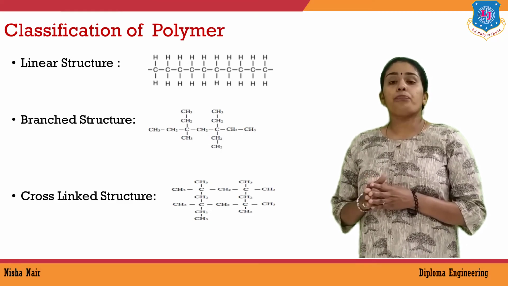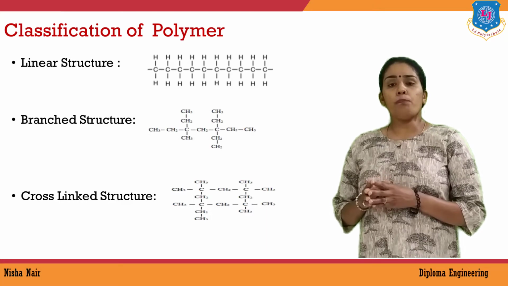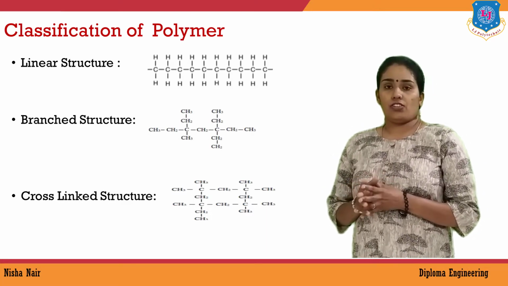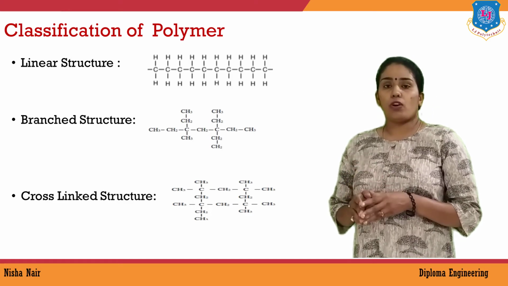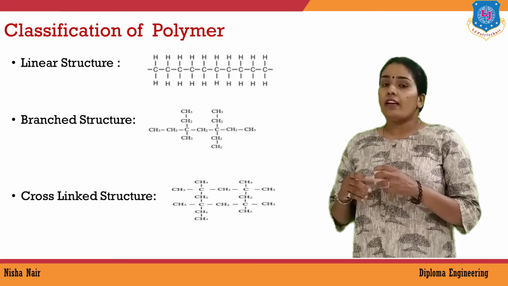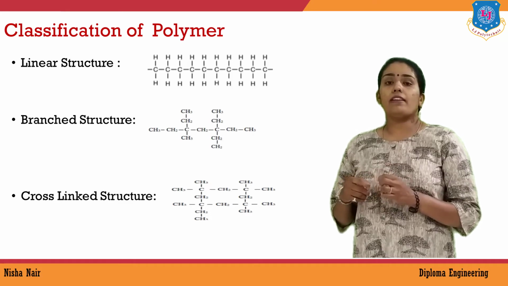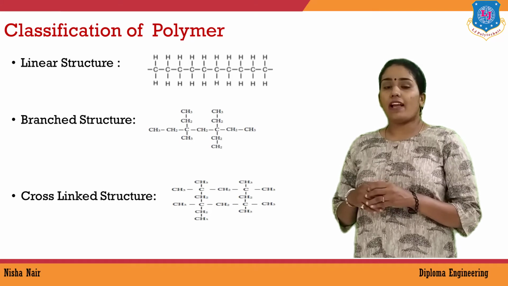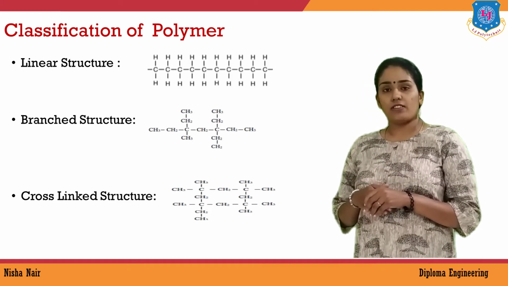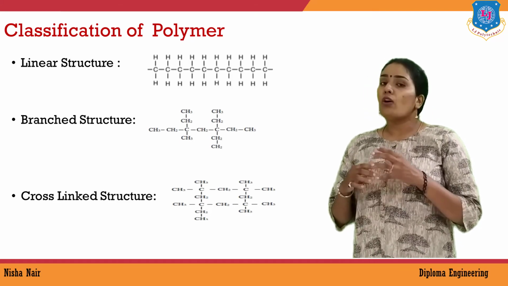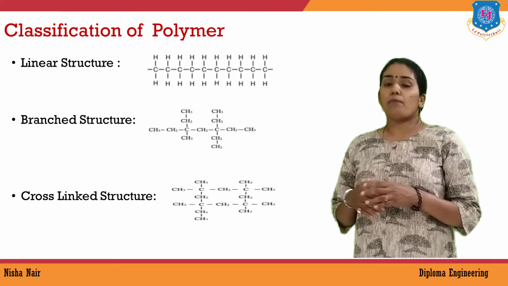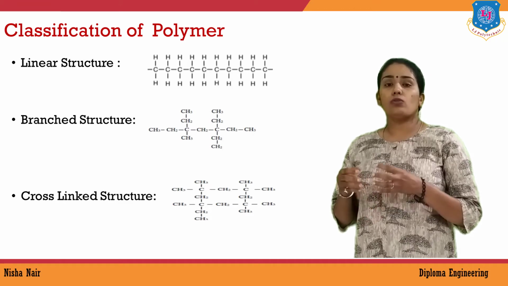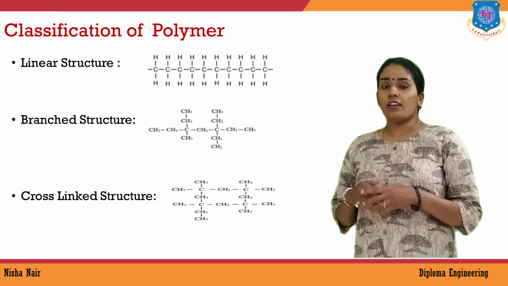An example for linear polymer is polyester, nylon. Those are the polymers which have the linear type structure. Now, second is branched polymers. In a branched polymer, you can see a single chain structure, but in that you can see some branches also. Such a structure is called a branched polymer. An example for branched polymer is polyvinyl chloride, polyethylene. In those polymer materials you can see a branch-like structure.